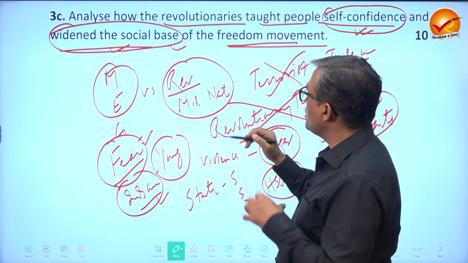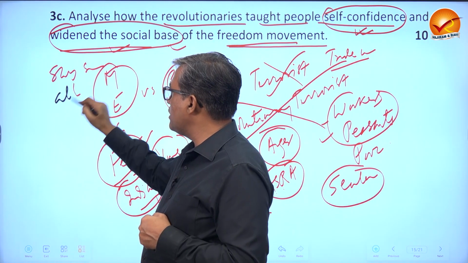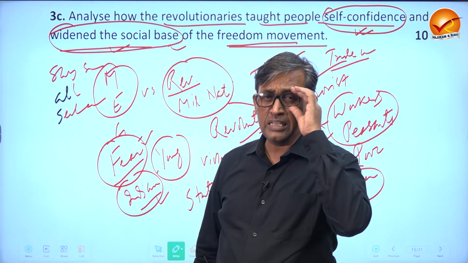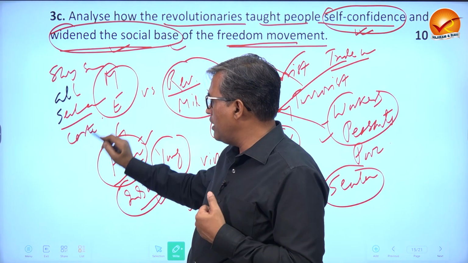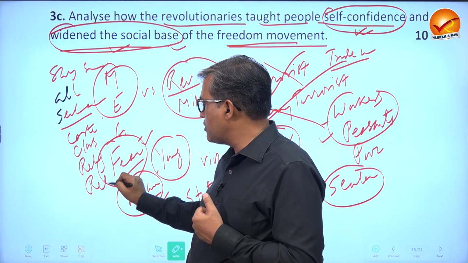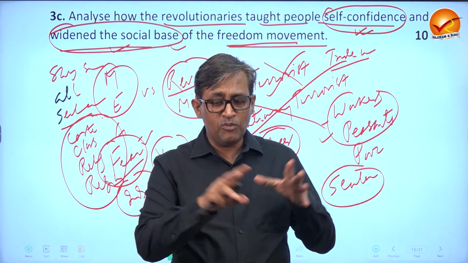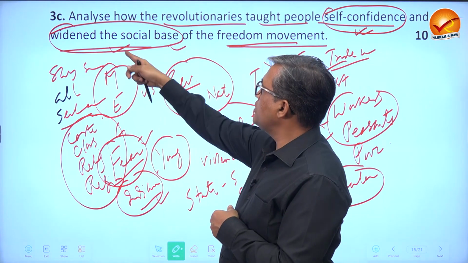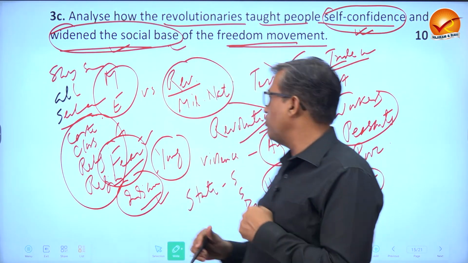Another interesting thing about these revolutionaries is that they used slogans and symbols of all religions or mostly secular ones, like Inquilab Zindabad, Mera Rang De Basanti. They always had people of mixed caste, mixed class, mixed religion and mixed region. So if you look at HRA as well as HSRA, you would find people of different caste, class, region, religion. This is what the question demands: widening the social base of the freedom movement.